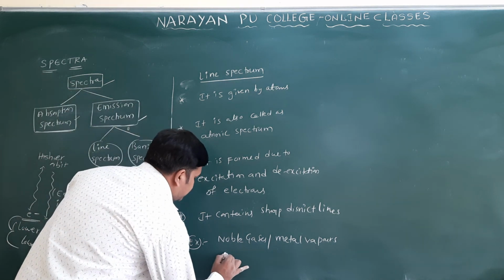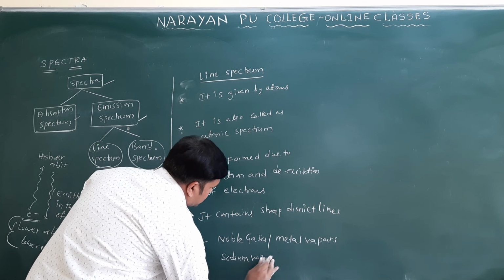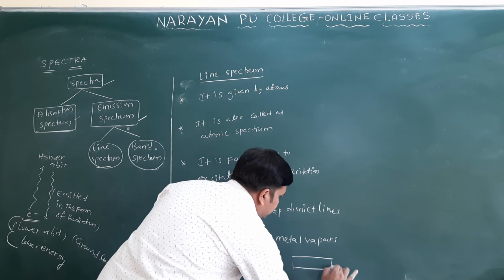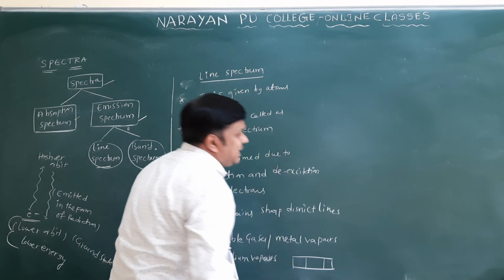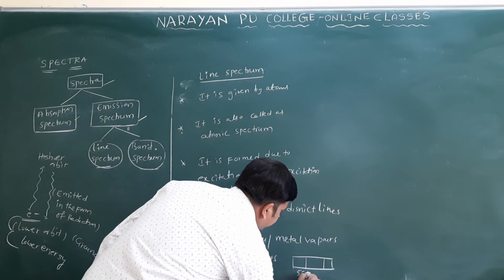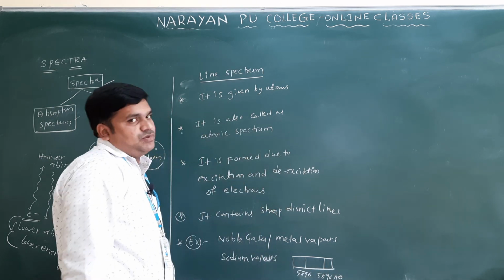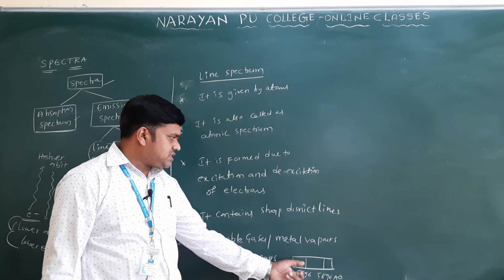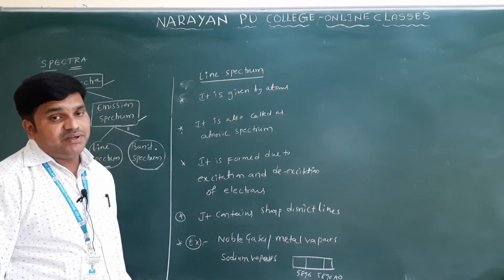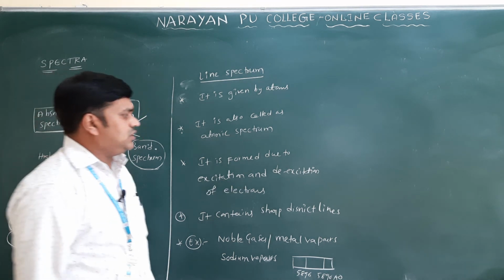If we take sodium vapors, they give two wavelengths: 5896 angstrom units and 5890 angstrom units. Sodium vapor shows sharp distinct lines at 5896 and 5890 angstrom units. This is regarding the line spectrum only.